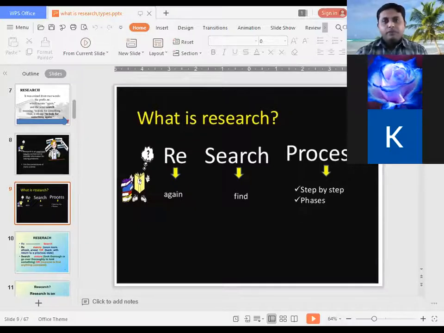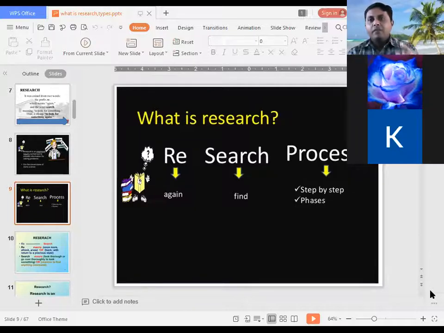And why? Because we are not satisfied. And as we are not satisfied, we want research, isn't it? So research means creating a totally new thing for the first time, or making the old thing a smart one.